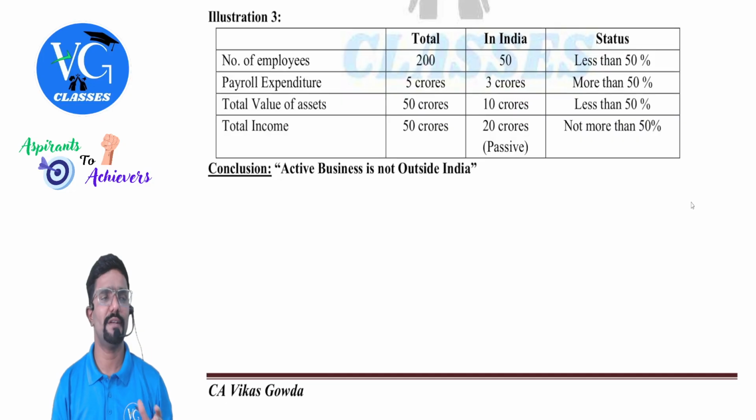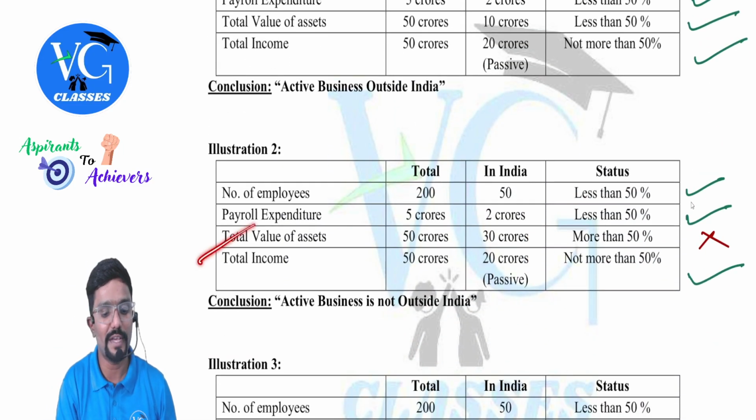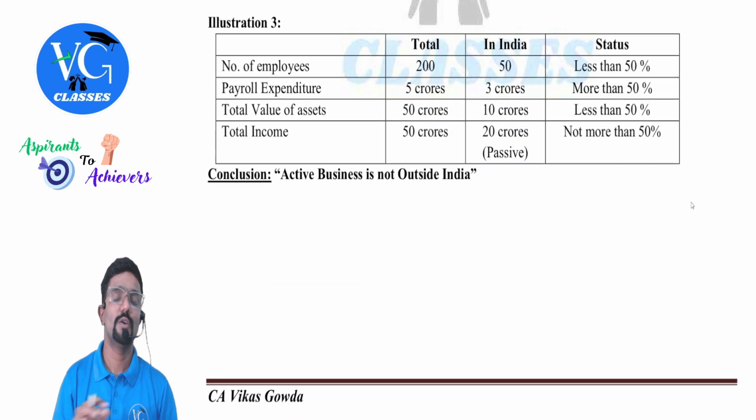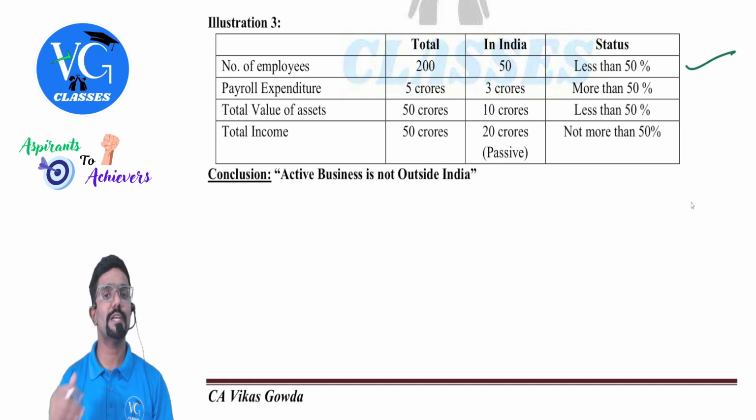Next, illustration 3. I am changing different things with small changes. Total number of employees is 200. In India, 50. Less than 50%. No issues. Satisfied, sir. Next, payroll expenditure.